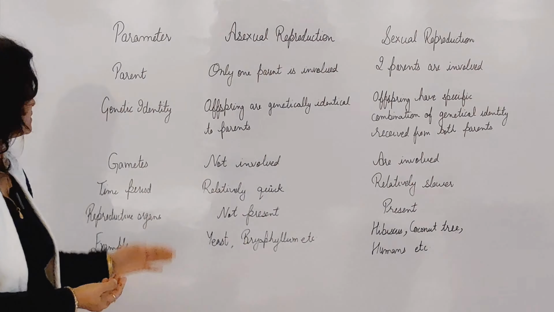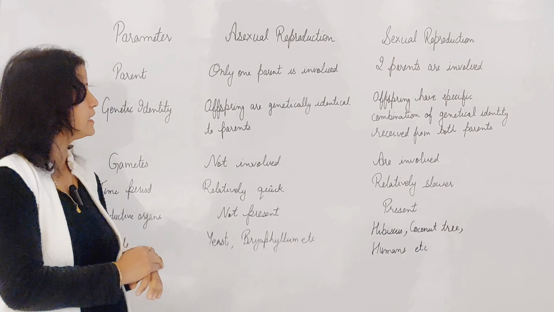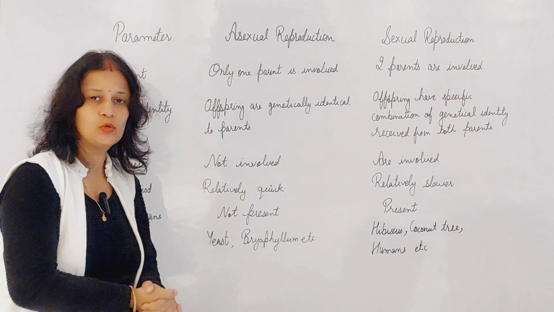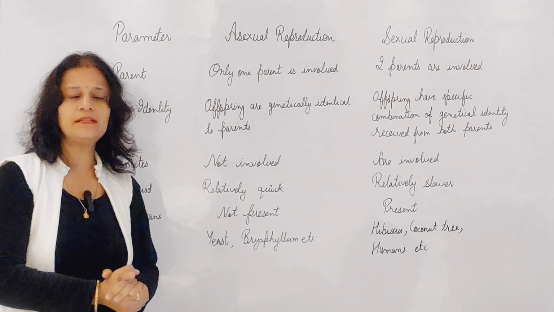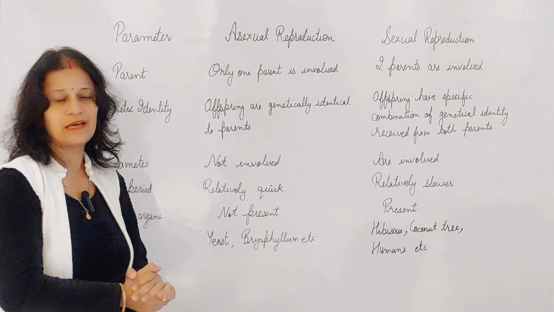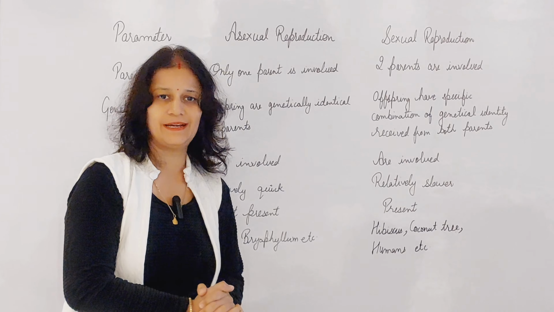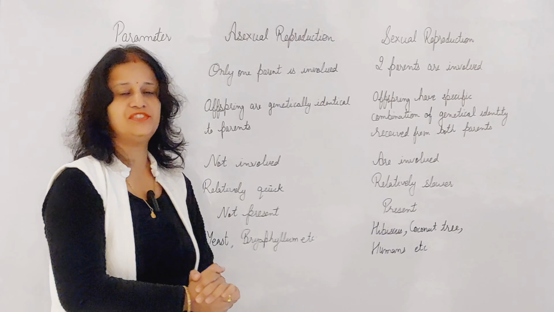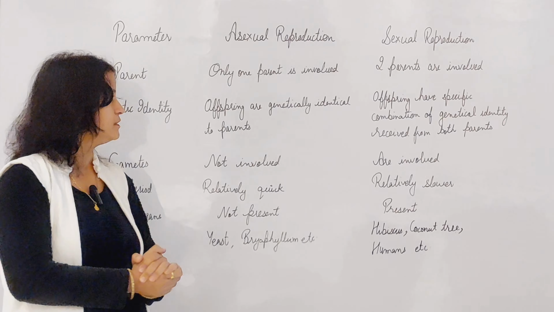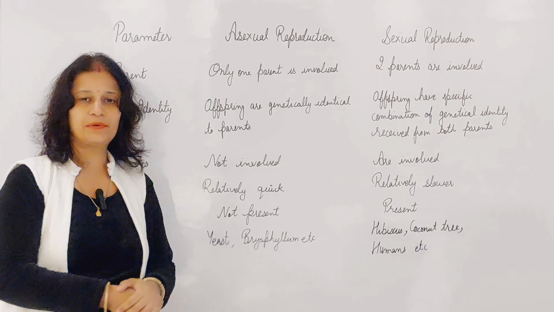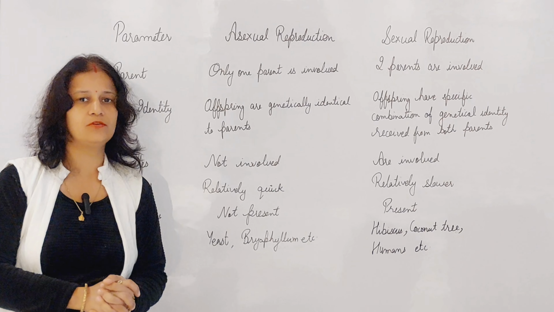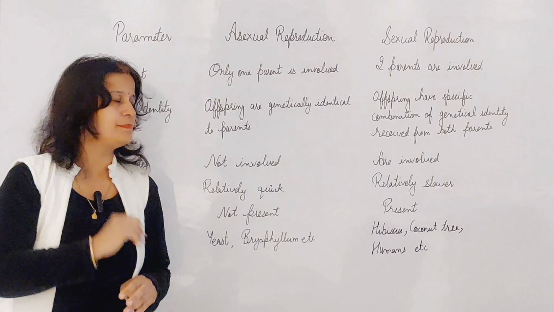Next basis is genetic identity. In asexual reproduction, as only one parent is involved, offsprings are the clones of the parent. It means they are genetically identical to their parent.